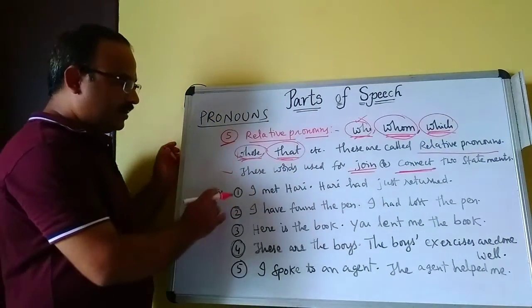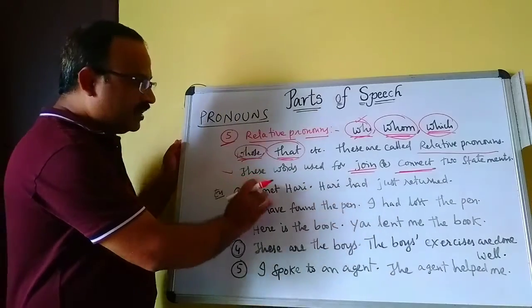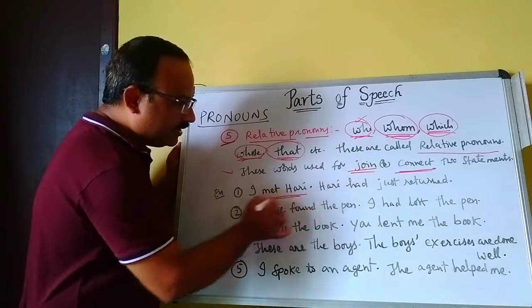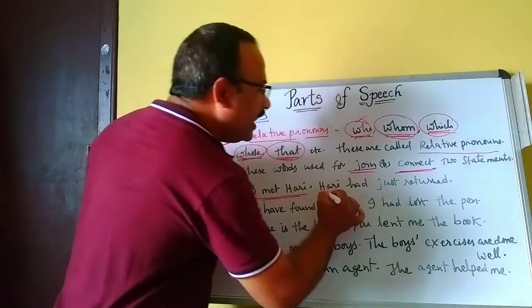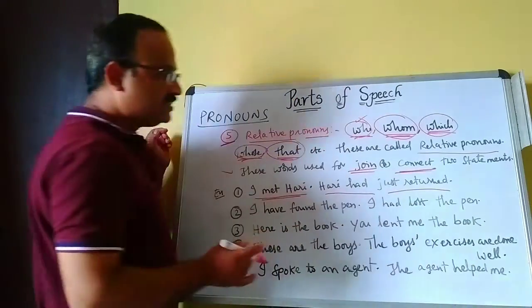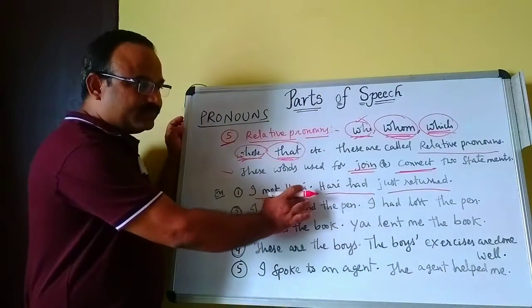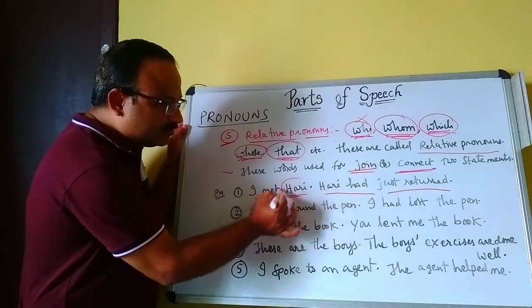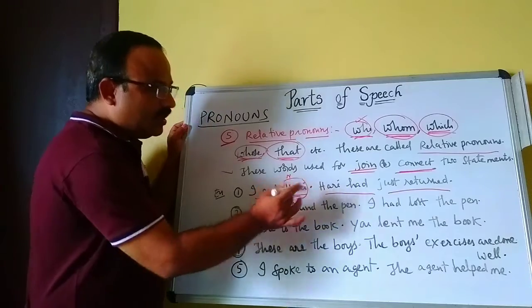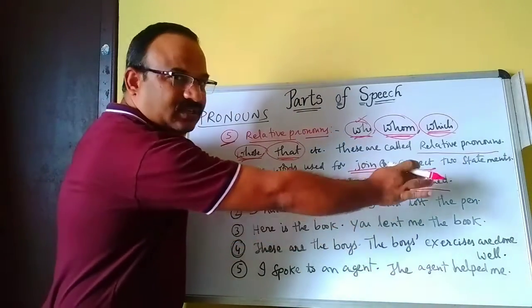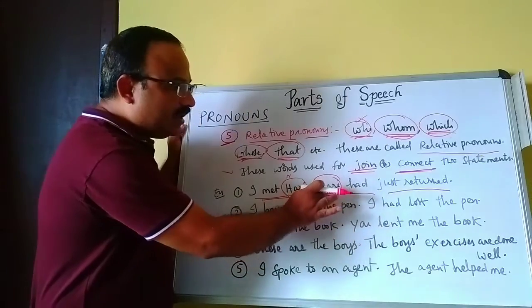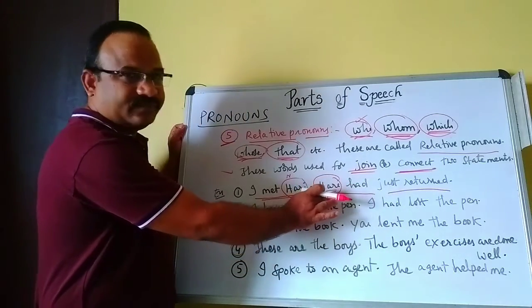Here, for example, there are two statements. One is I met Hari. Hari had just returned. See, I met Hari, noun, right? Hari had just returned, it's also a noun. So here the noun is repeated.